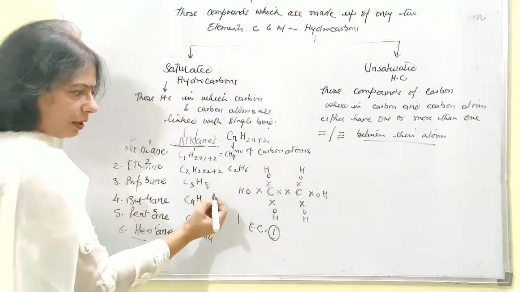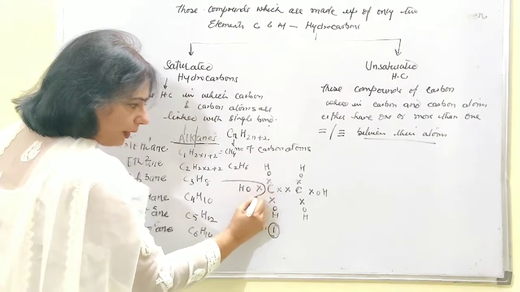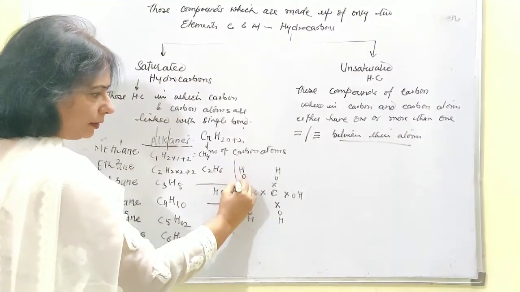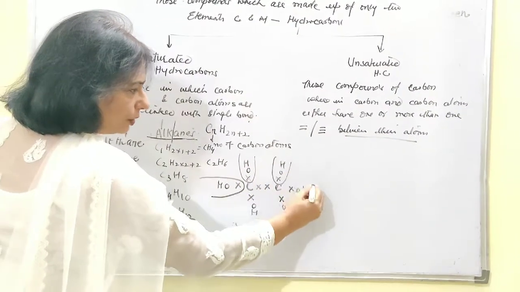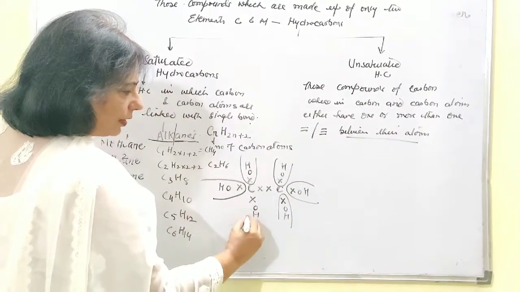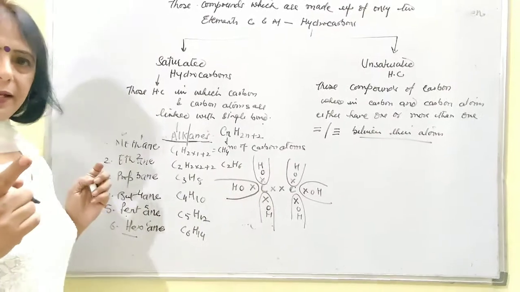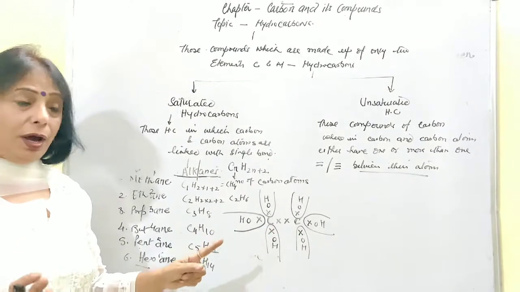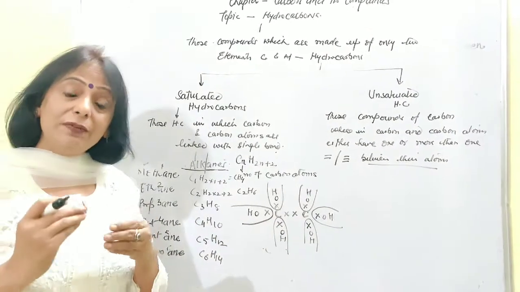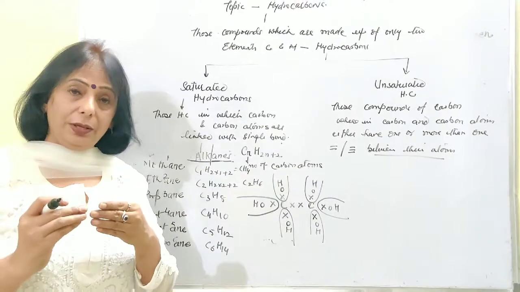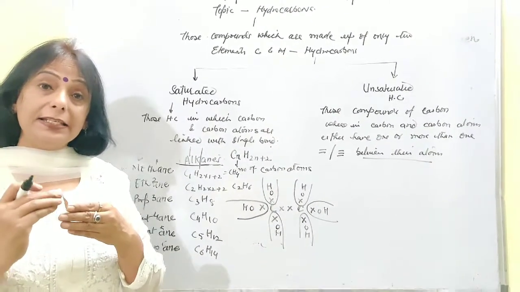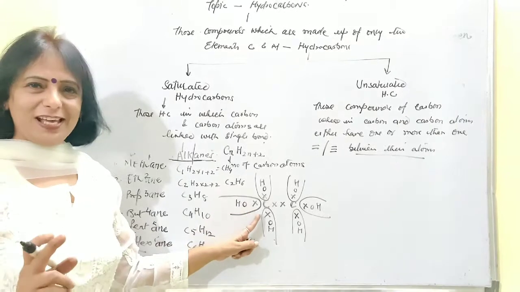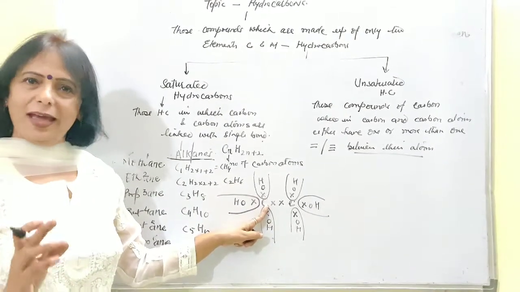So let's put circles around. This hydrogen is going to complete its duplet by sharing 1 electron with this carbon atom. In a similar way, this hydrogen, this hydrogen, this hydrogen, and this hydrogen. All the hydrogens are contented with their own duplets. They are stable now. But what is the rule of the covalent bond? Whichever number of electrons are being shared by one particular atom, exactly the same number it will be taking from the other atom for the sharing. So hydrogen is happy because it has shared 1 electron with this one and completed the duplet.